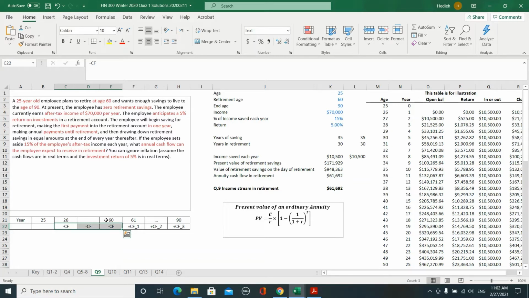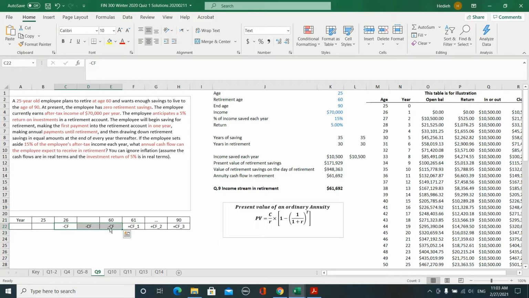But in order to find the future value of each cash flow, you would have to find the future value of each cash flow and add them together, and it would be very time consuming because you have something like 35 time periods. So what we do is use the formula that we had for an ordinary annuity. So we have a formula for the present value of an ordinary annuity.